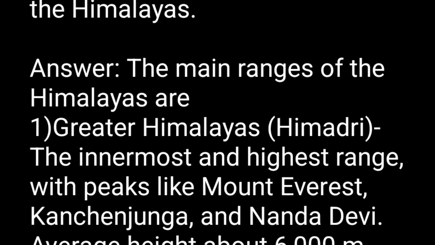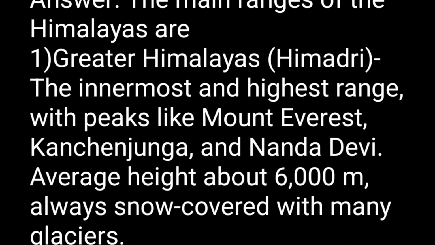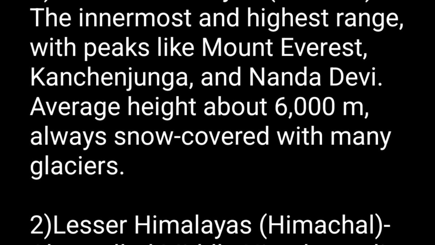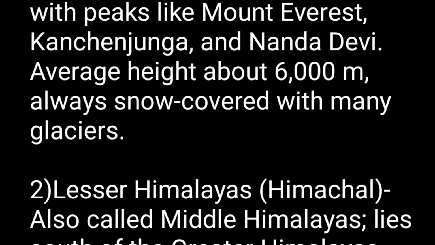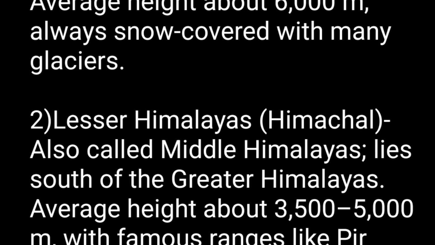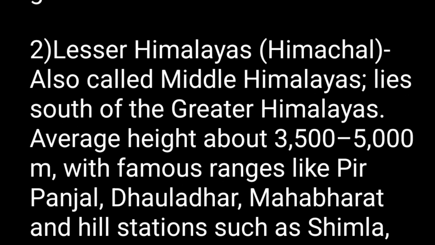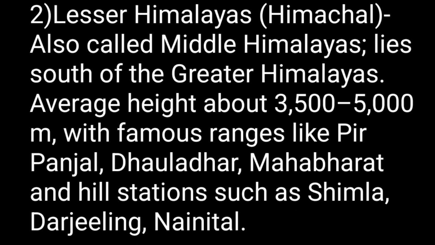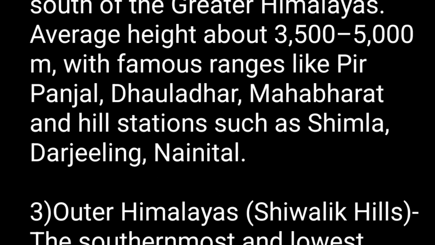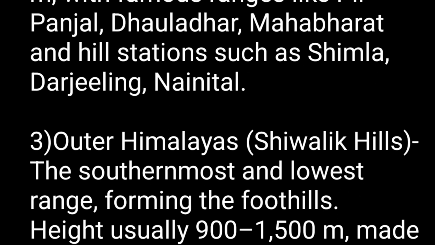Greater Himalayas, Himadri. The innermost and highest range, with peaks like Mount Everest, Kanchenjunga, and Nanda Devi. Average height about 6,000 meters, always snow-covered with many glaciers. 2. Lesser Himalayas, Himachal. Also called Middle Himalayas, lies south of the Greater Himalayas. Average height about 3,500–5,000 meters, with famous ranges like Pir Panjal, Dhauladhar, Mahabharat and hill stations such as Shimla, Darjeeling, Nainital.